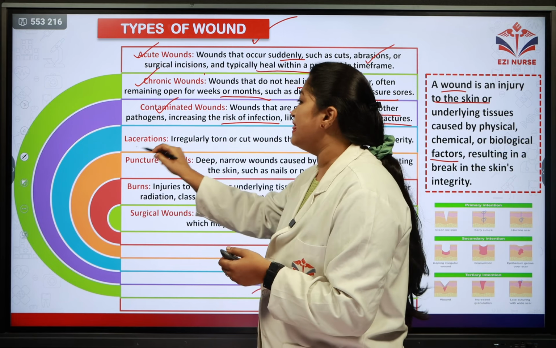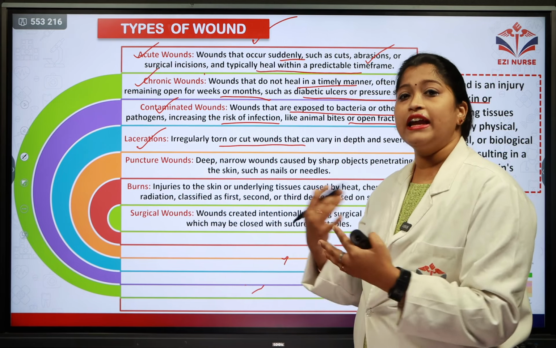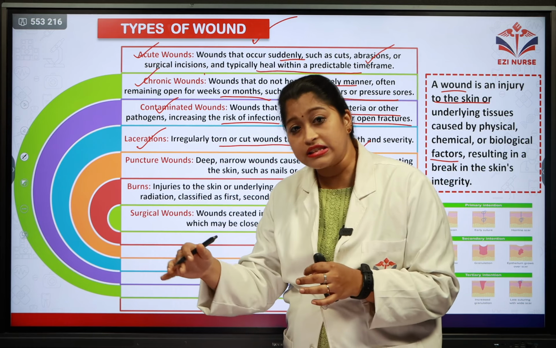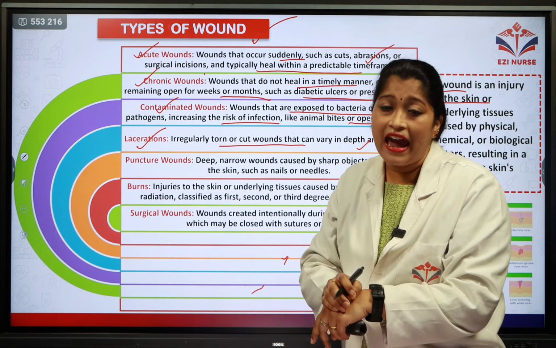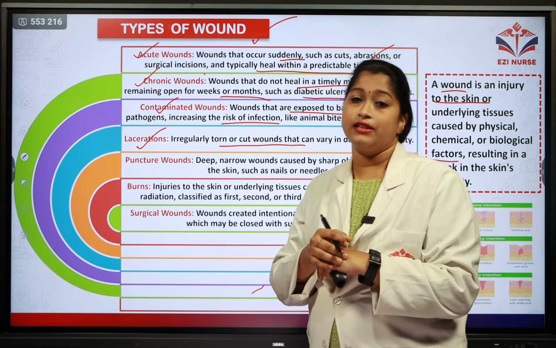The next type is the lacerations. They are irregularly torn or cut wounds that can vary in depth and severity. So it can be very severe. These are irregular wounds, which might be due to tearing of the skin, a cut in the skin, etc. These are called lacerations.